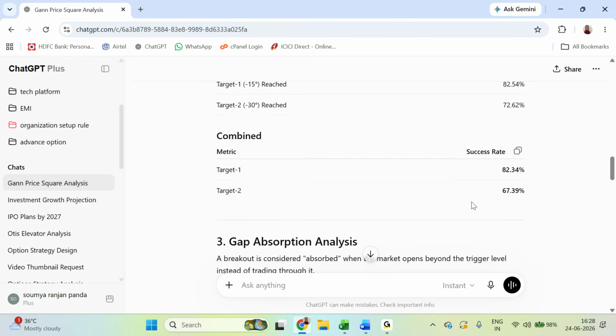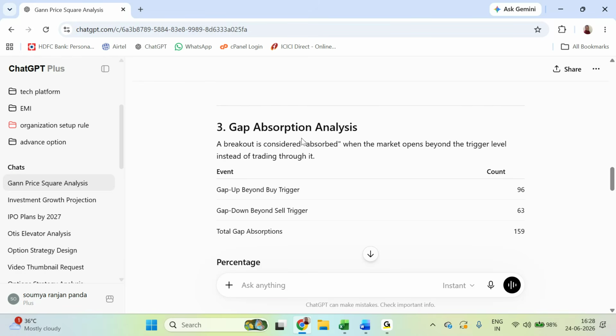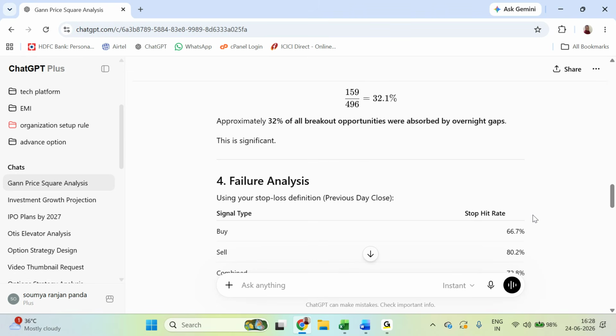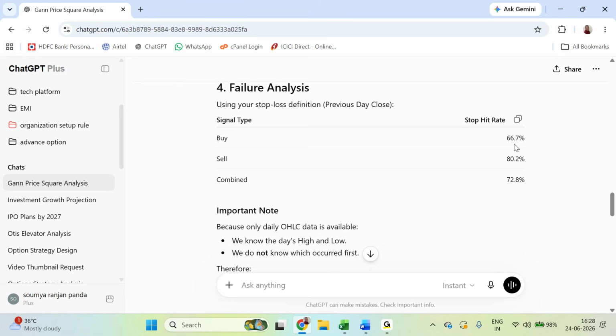Then it is giving the gap observations. Whenever there is a gap up beyond the buy trigger, or a gap down beyond the sell trigger, this has happened 159 days, almost 32%. Then failure analysis: buy stop loss hit 66%, sell stop loss hit 80%. So have a look here, this is very, very important, and combined 70 to 8%.